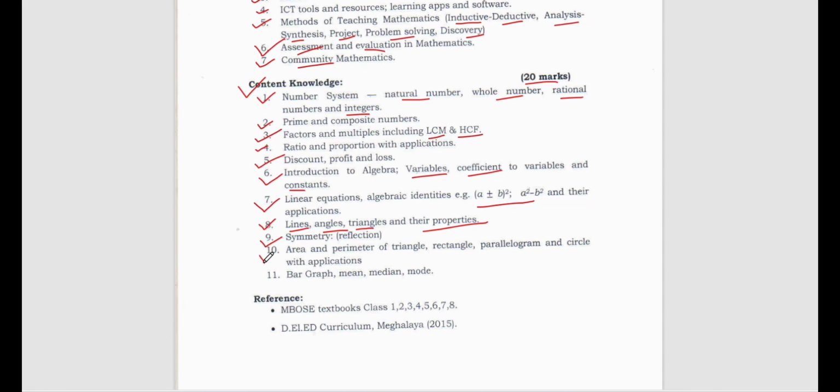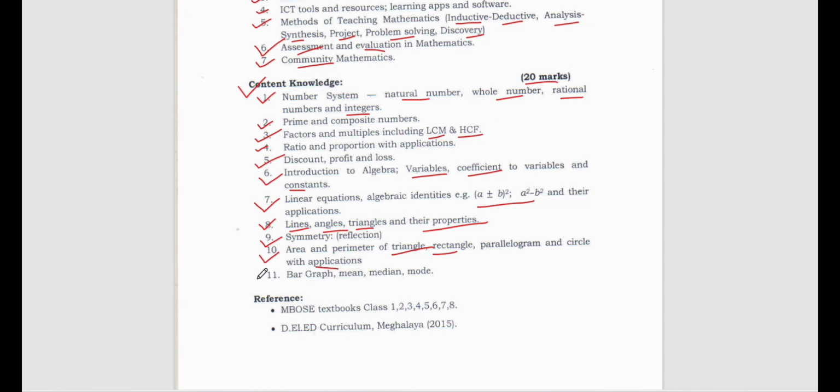All right, then we have number 10, that is area and perimeter. What is the formula for area of a triangle, what is the formula for area of a rectangle, area of a parallelogram, area of a trapezium, area of a circle, circumference of a circle, and their applications as well, like how it is helping in day-to-day life.